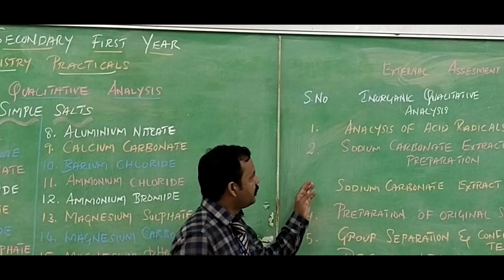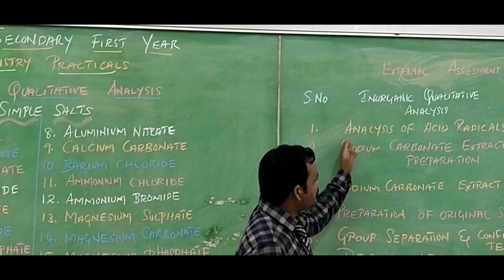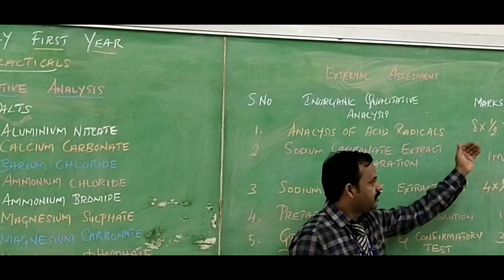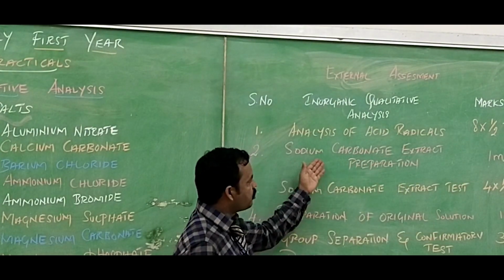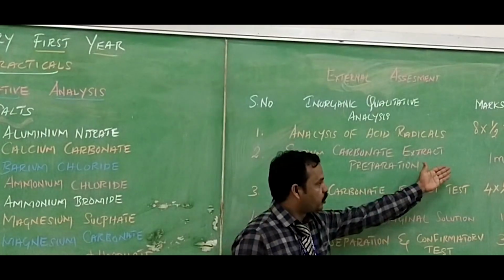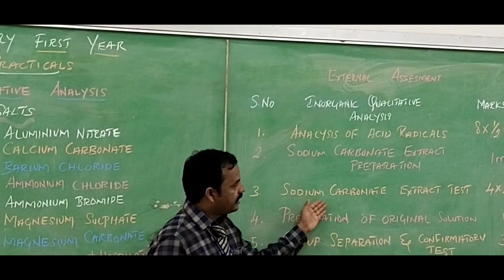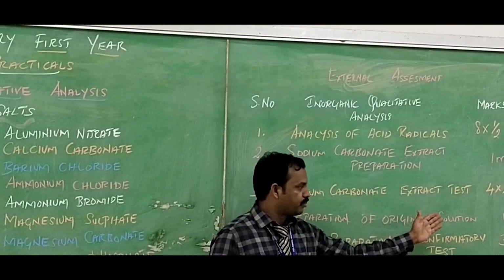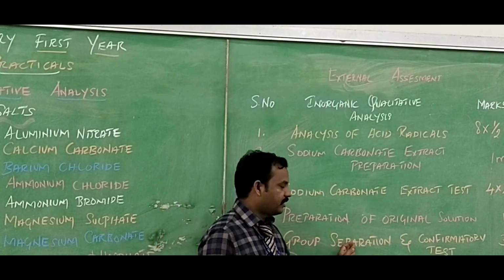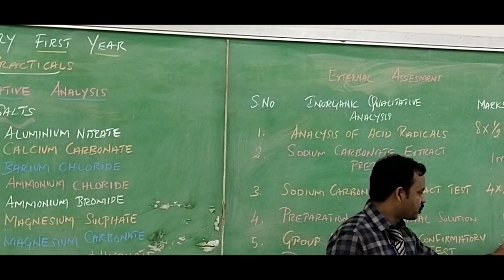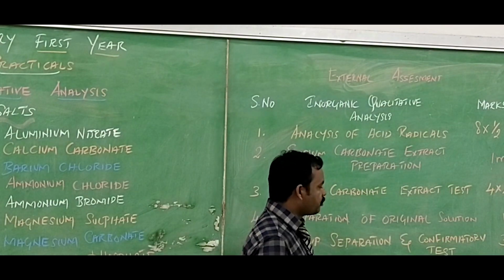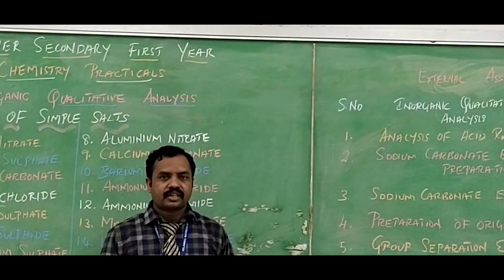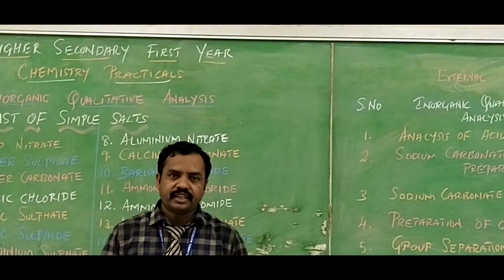In salt analysis, you have to analyze the acid radical. The acid radical contains 8 tests, for a total of 4 marks. Then sodium carbonate extract preparation contains 1 mark, and the sodium carbonate extract test is equal to 2 marks. Preparation of the original salt solution is 1 mark. Group separation and finally the confirmatory test total 3 plus 2, 5 marks. Finally, record notebook and skills are 5 marks. So the total marks for your inorganic qualitative analysis is 15 plus 5, totally 20 marks.